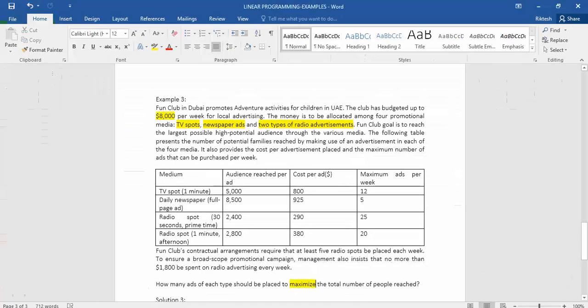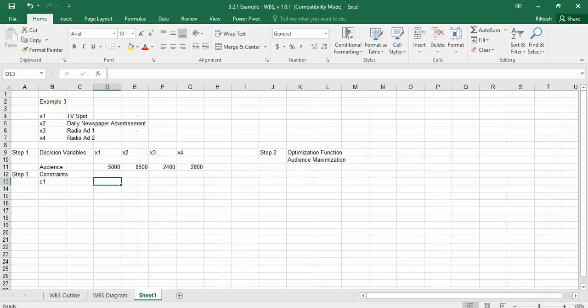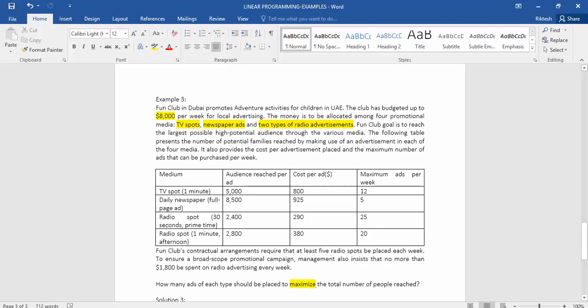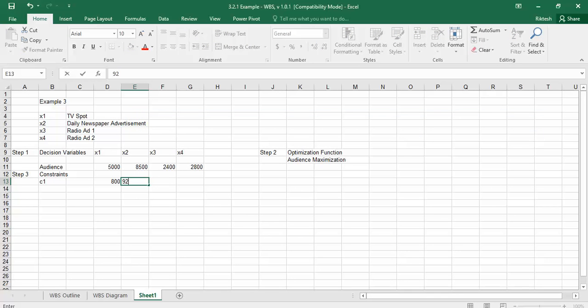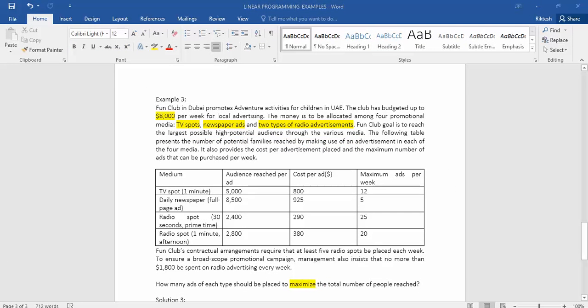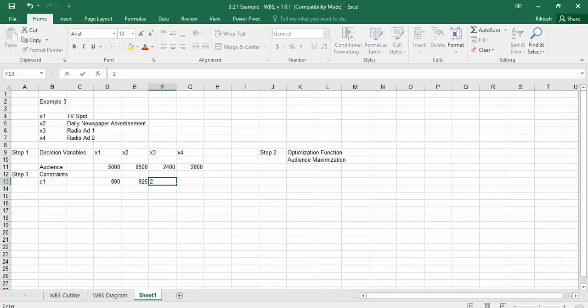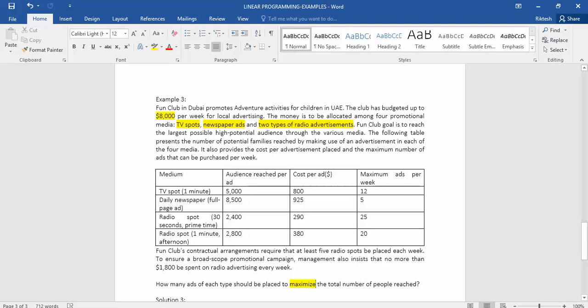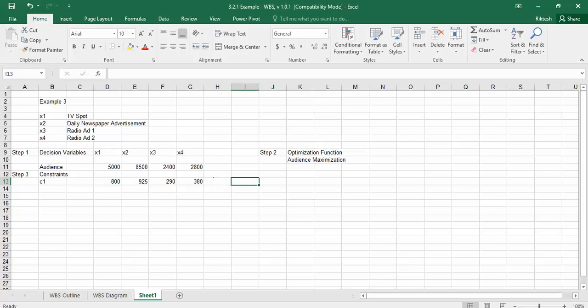This amount should be 800. Second one is 925. Third one is 290, and the last one is 380. So this amount should be less than or equal to 8,000. So this becomes our first constraint. Let us identify if we have some other constraints in the case.